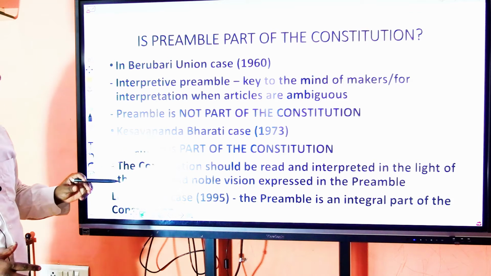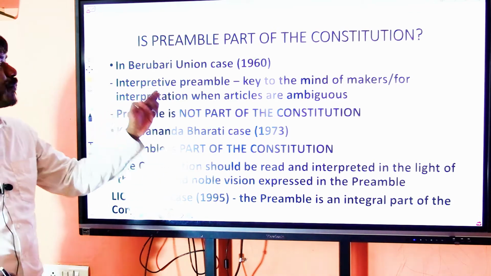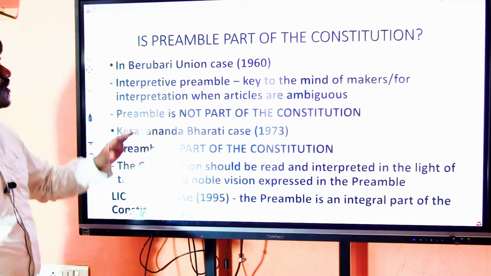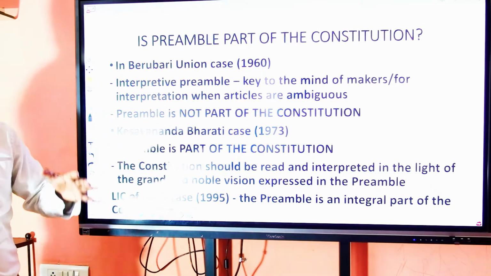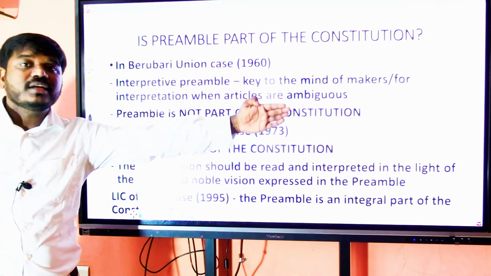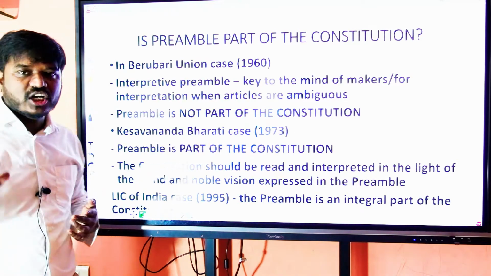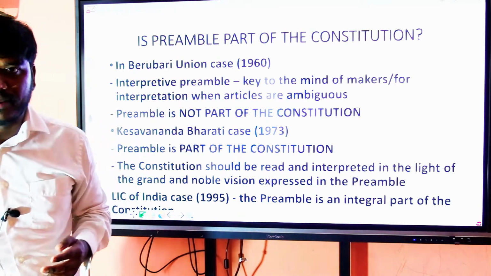The court said, or rather, it attributed the features of an interpretive preamble. Ours is an interpretive preamble: where the laws are ambiguous, we can fall back on the preamble. However, it is not part of the Constitution.